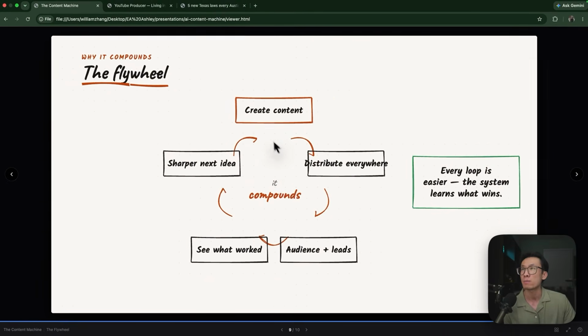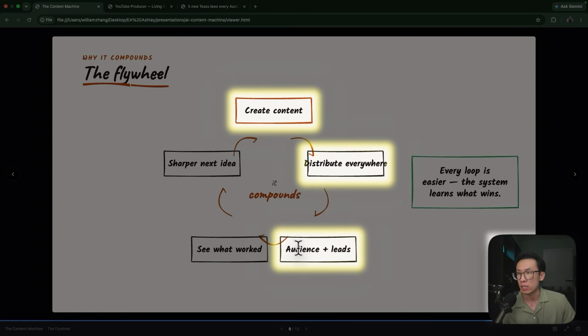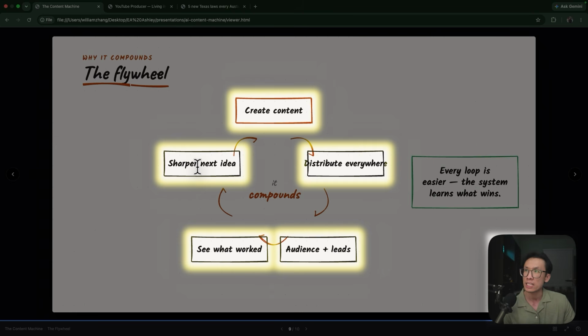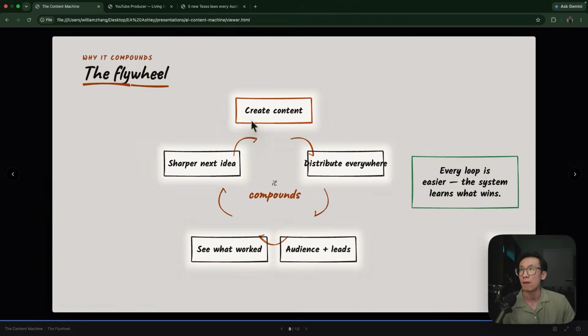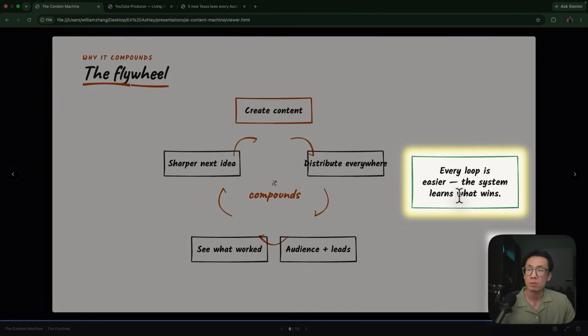And the flywheel is basically: create one long form piece of content, convert it into 20 pieces of content, distribute it everywhere, and then you'll get audience and leads and see what works. Then you use that to improve your next idea. I use my YouTube AI producer skill. You will learn what worked, and then you'll make improvements on the script, title, thumbnail, topic, and idea, and you'll create better content the next time. Every loop gets easier. The system learns what wins.